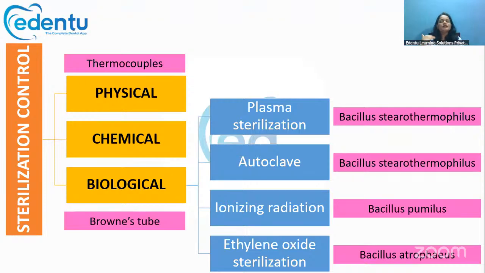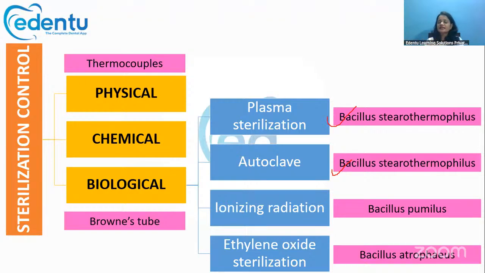For different methods of sterilization, we use different types of spores. The one that is most commonly used is Bacillus stearothermophilus. For the plasma sterilization and for the autoclave method, we mainly use this Bacillus stearothermophilus only. But if it's ionizing radiation, then we are mainly using Bacillus pumilus.